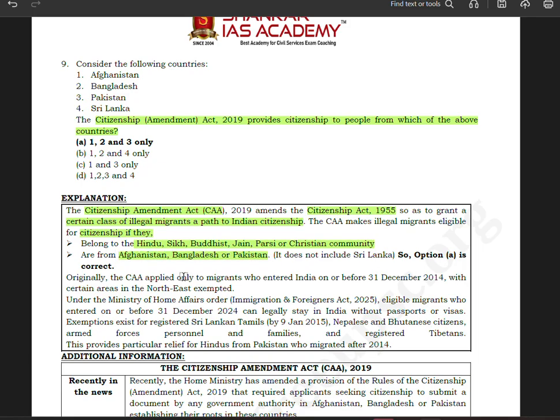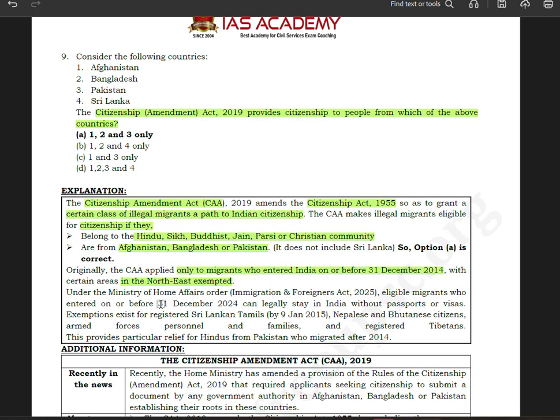Originally, the CAA applied only to migrants who entered India on or before 31st December 2014, with certain areas in the Northeast exempted. Okay, under the Ministry of Home Affairs.